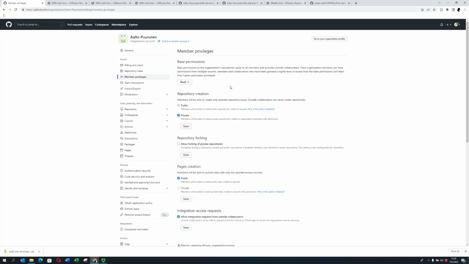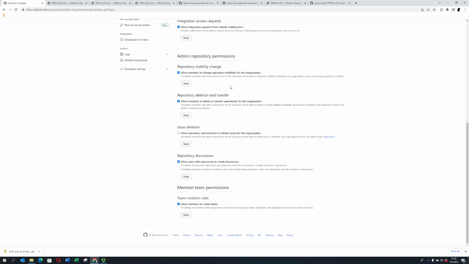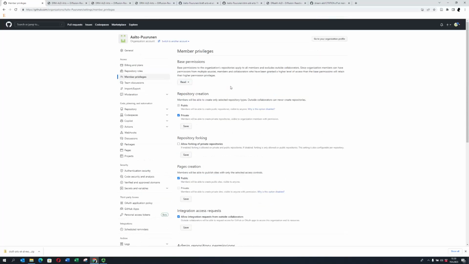So yeah, if you go to the top here, it says base permissions to organization's repositories apply to all members and excludes outside collaborators. And now Karsten is a member. Yeah, right? But they only have read. So everyone who's a member of the ALD Purunen organization can only see the repositories, but they can't edit them. Yes. So this means that when we were preparing this as a private one, then also Karsten was able to read, but not modify anything at that point.